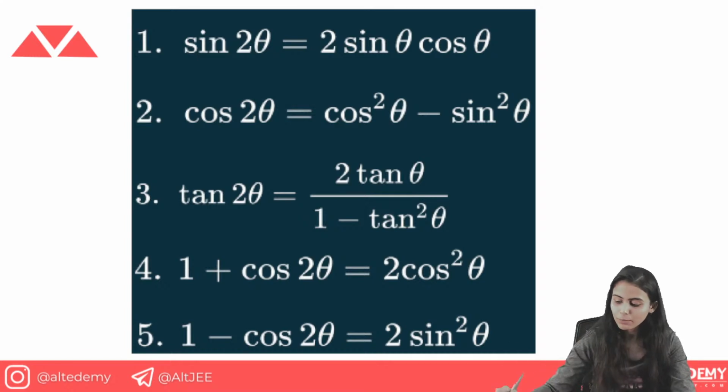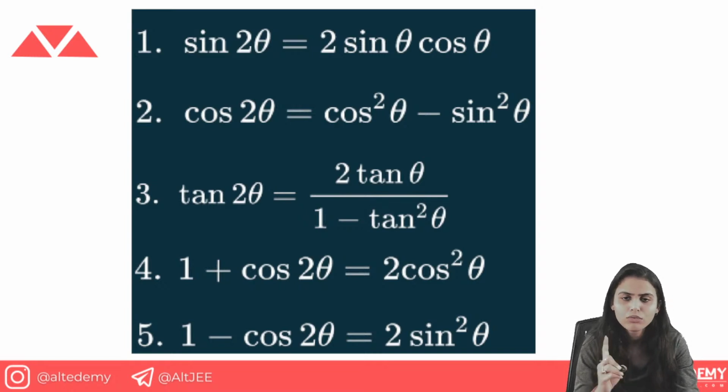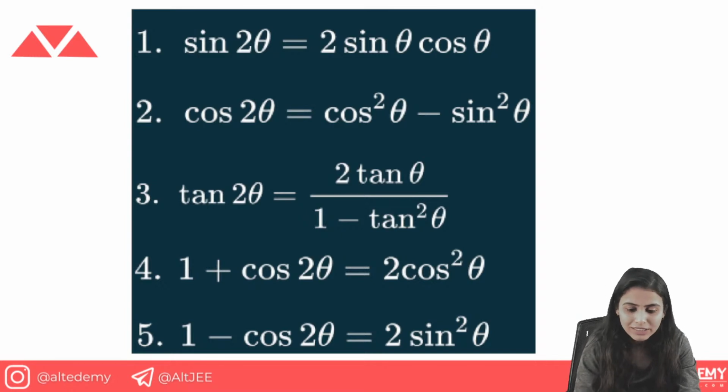After this webinar you should not think, okay, this I have studied and now I will look after it and then I will learn it. No, only after this webinar you are good to go with all the content which I have taught you. Now for the double angle formula, we have sine 2 theta equals 2 sine theta cos theta. This is such a common question. Cos 2 theta is cos square theta minus sine square theta, tan 2 theta is 2 tan theta upon 1 minus tan square theta. It's given like that. So this is basically the formula for cos 2 theta only.